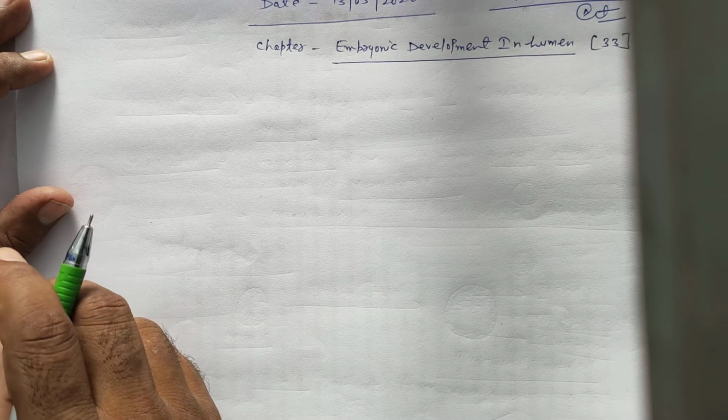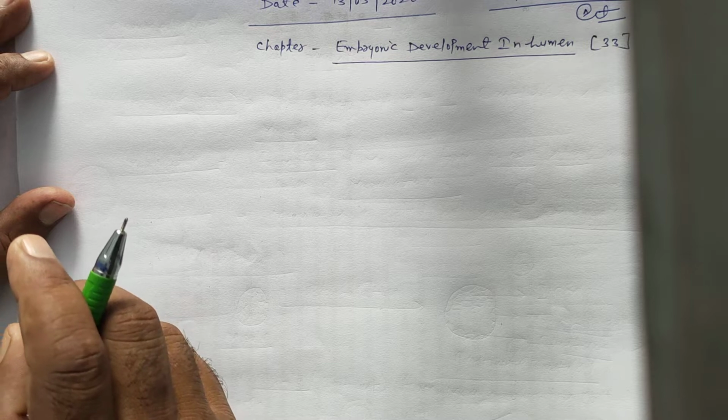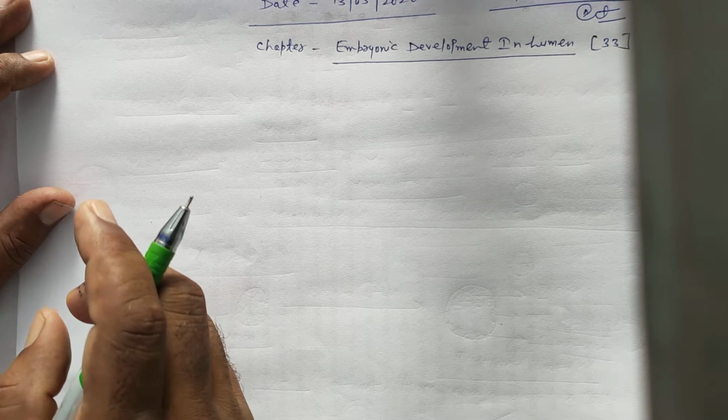Once again, students, we are starting another biology chapter: embryonic development in humans.